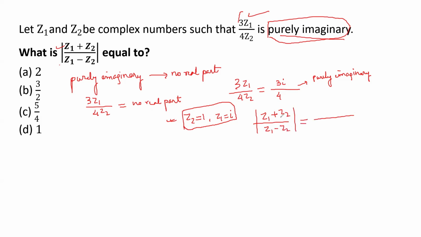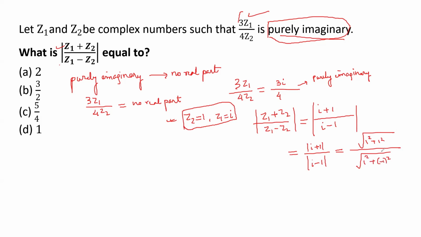So now you put it here. What is Z1 and what is Z2? Z1 is i, plus Z2, which we have taken as 1, and in the denominator it will be i minus 1, all under the modulus. We know the modulus can be written separately for the numerator as well as the denominator. The numerator modulus will be the square root of 1 squared plus 1 squared. And for the denominator, again it is 1 squared plus minus 1 whole squared. But these two are equal.